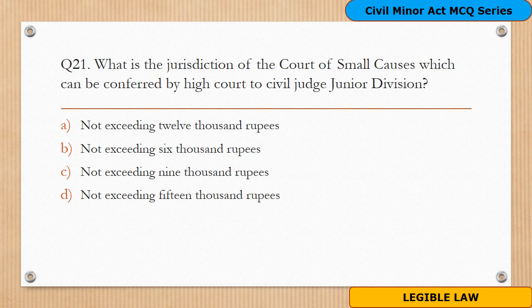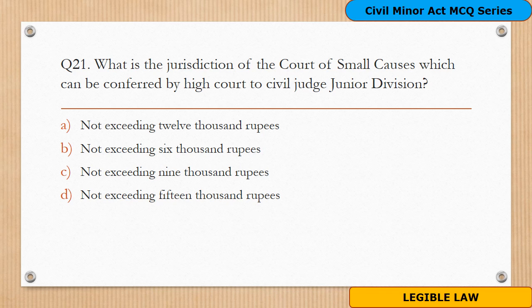Question number 21. What is the jurisdiction of the Court of Small Causes which can be conferred by High Court to Civil Judge Junior Division? Repeating the question, what is the jurisdiction of the Court of Small Causes which can be conferred by a High Court to Civil Judge Junior Division?